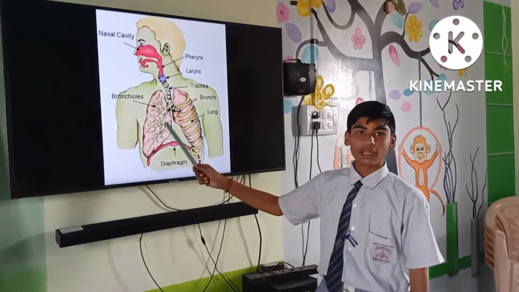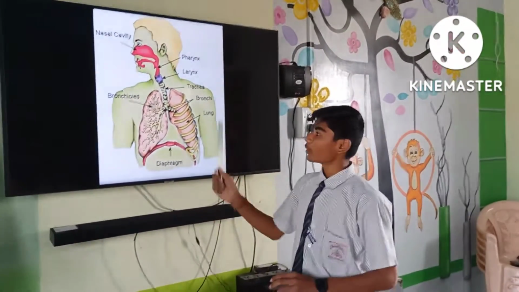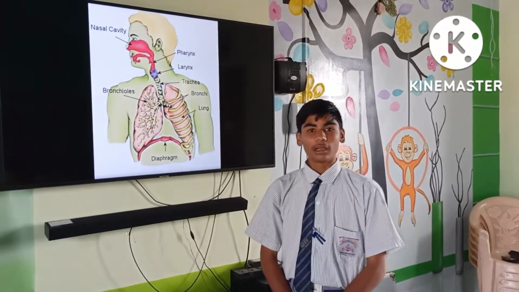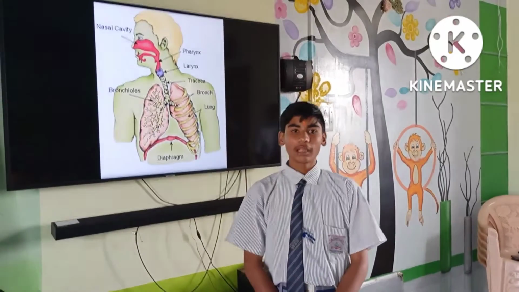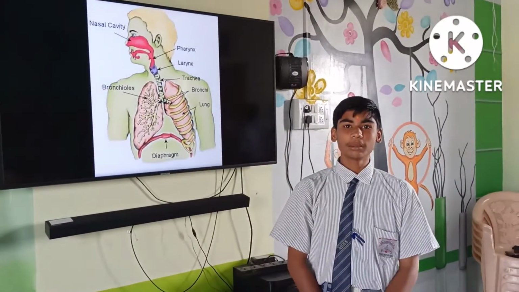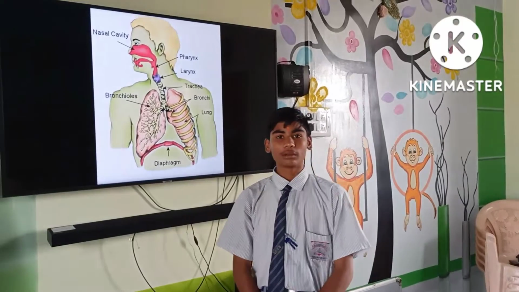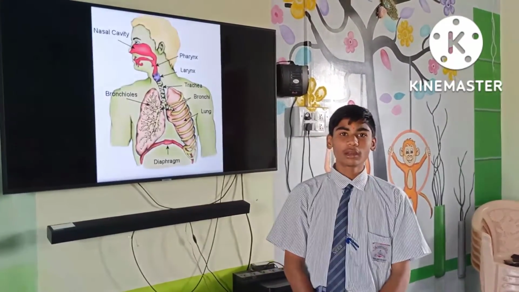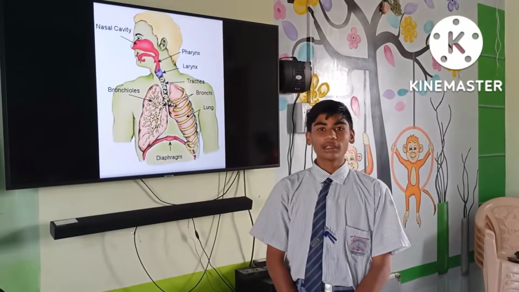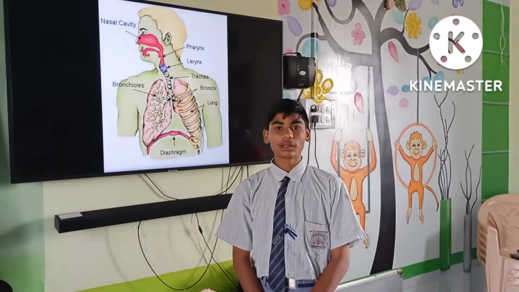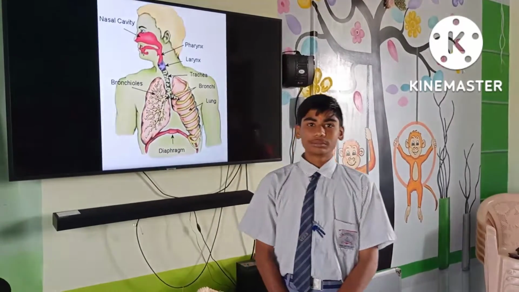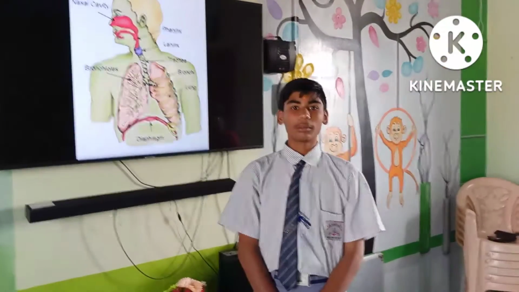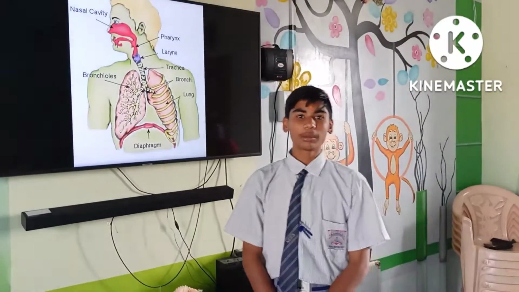Now I will explain lungs. The air enters the lungs. Lungs are sponge-like and elastic bag-like structures, and these have a cone-like shape and are situated in the thoracic cavity. And the lungs are enclosed in a double-layer membrane called pleura. And these are important for the mechanism of breathing and further presentation.